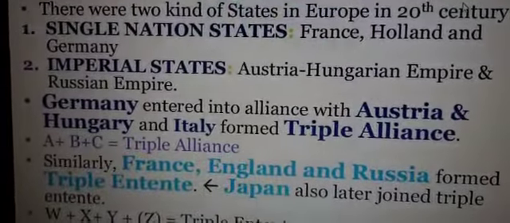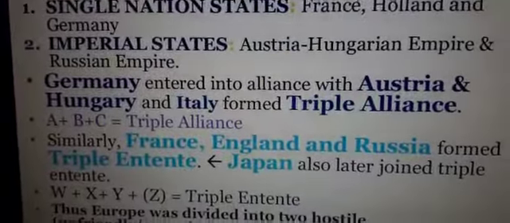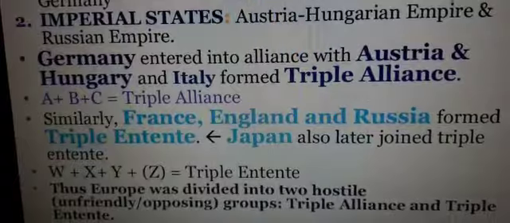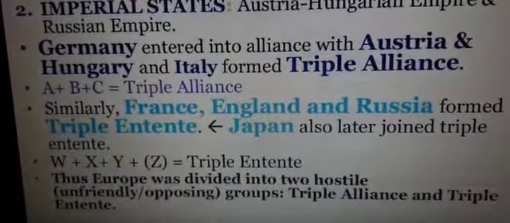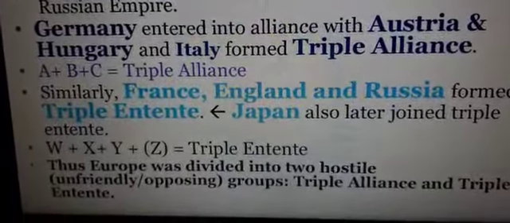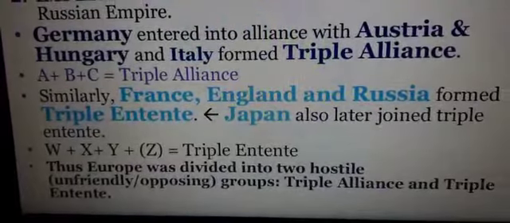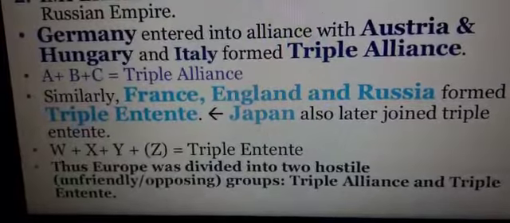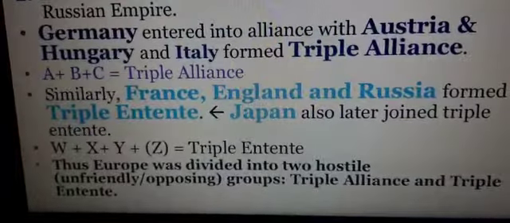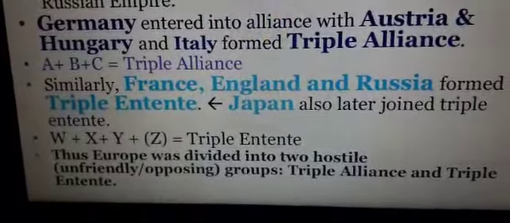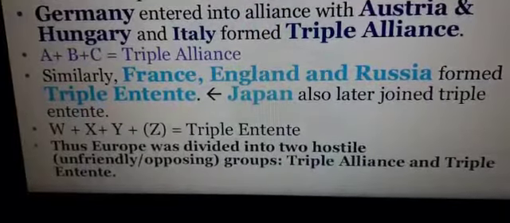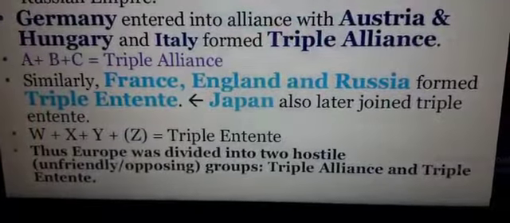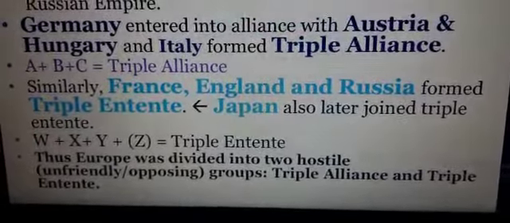Germany came together with Austria-Hungary and Italy. All these three came to be known as the Triple Alliance. Similarly, on the other hand, France, England and Russia formed the Triple Entente. Japan also later joined this. That is why it is said that at this time Europe was divided into two hostile groups. They were divided and unfriendly, they did not have a friendly nature, and they were opposing each other: the Triple Alliance and the Triple Entente.